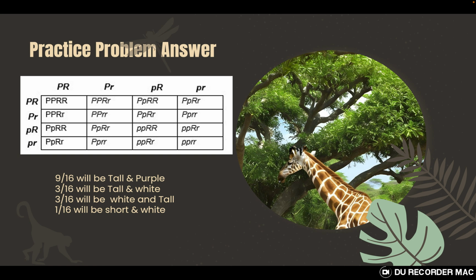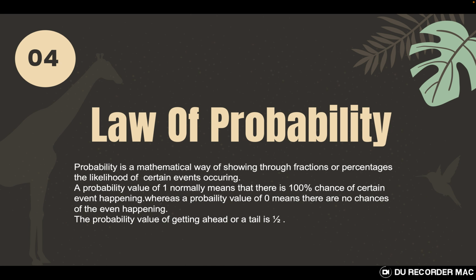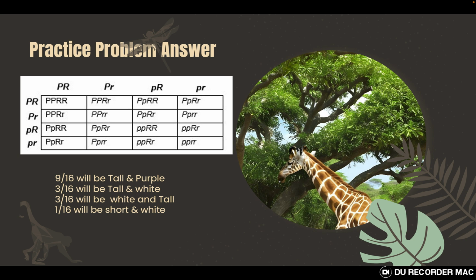I have the answer over here, and then we have the law of probability, which I will be recording separately alongside the test cross. Till that time, please give me the feedback. How was the answer? Which part of the genetic problem was creating trouble, and which requires further assistance?